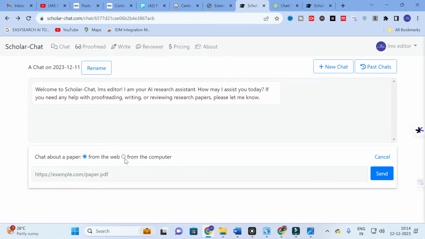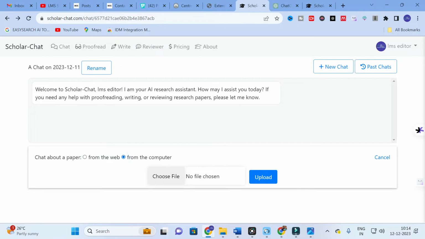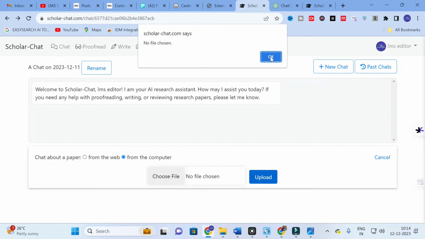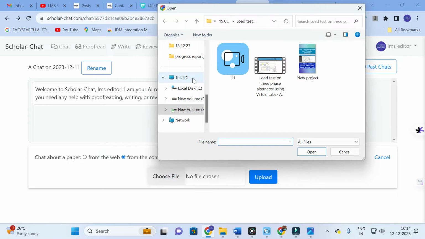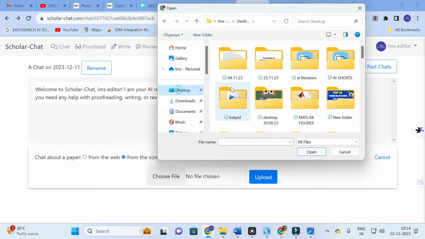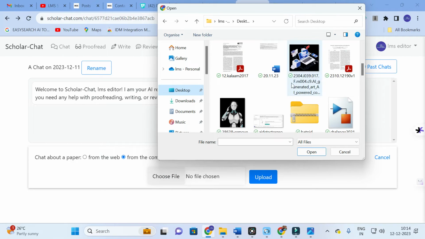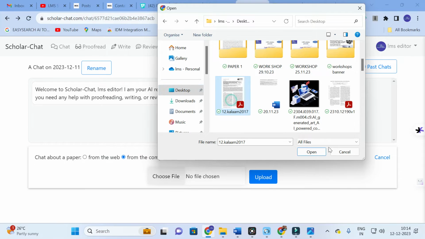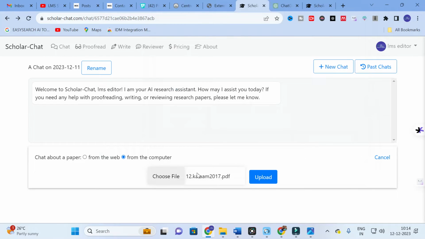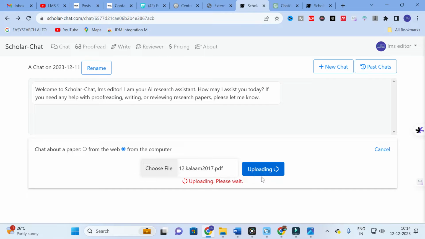Here, from web or from computer. You can choose from computer and upload a paper. Here you can click on choose file, and in this you can upload a paper. Here you can see this is the paper. I have uploaded this paper. Click on upload. It will take several seconds to upload the paper.